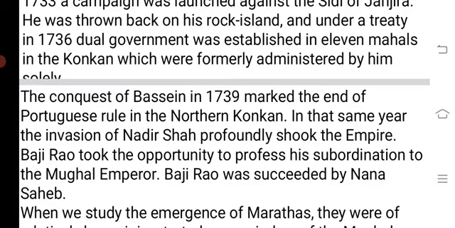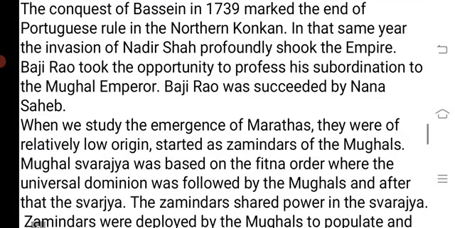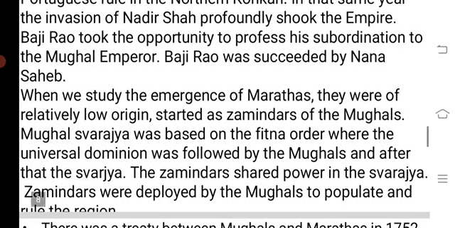The Marathas offered their service to the Mughal Empire, and especially during the third battle of Panipat, the Marathas fought with the Mughals against Ahmad Shah Abdali and were defeated.